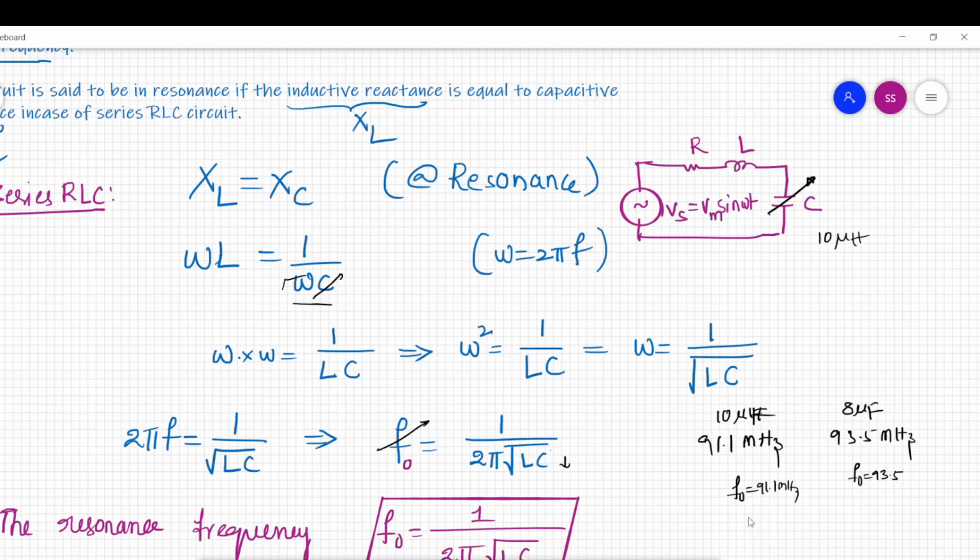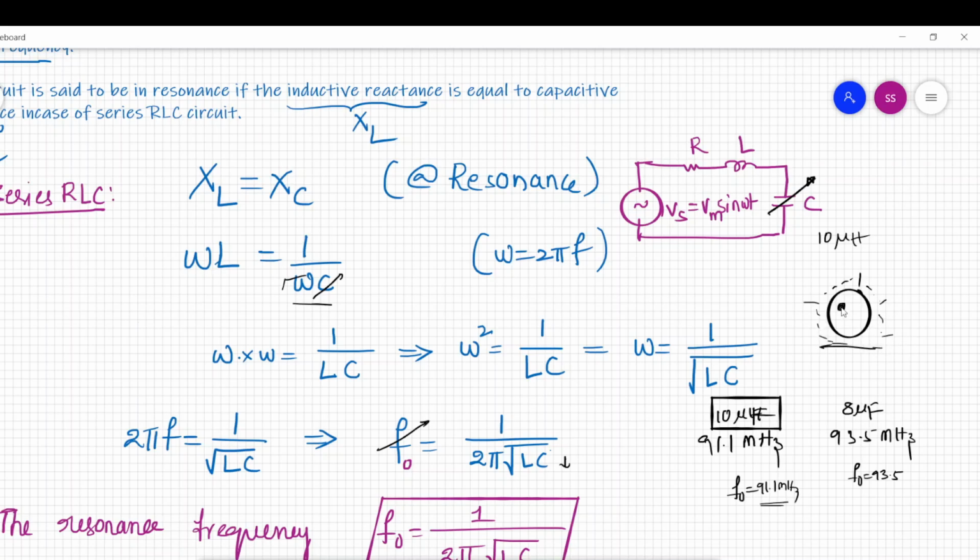So if you want to listen to the songs of the 91.1 megahertz radio station, you need to change the capacitance knob, that is the knob available at your radio, that is nothing but a variable capacitor. If you change that to 10 microfarads, the knob will be like this, right? And it will have some values, in the older radios.